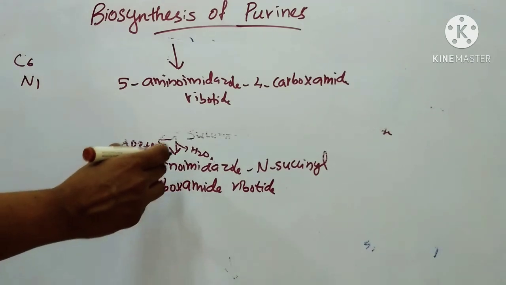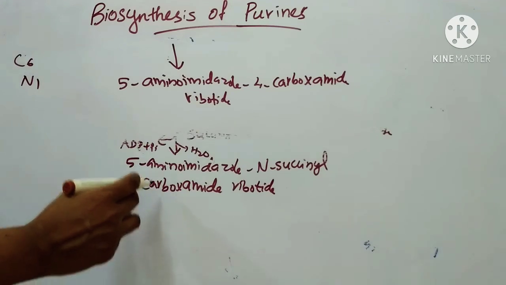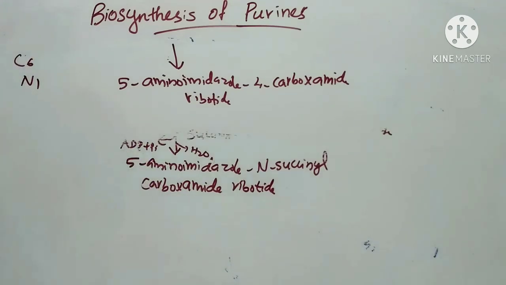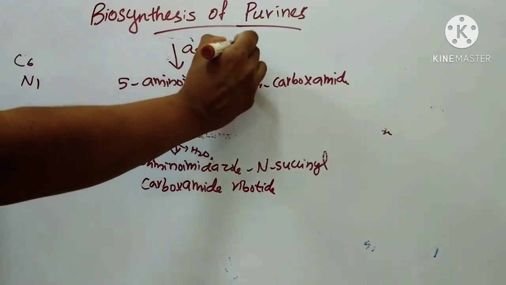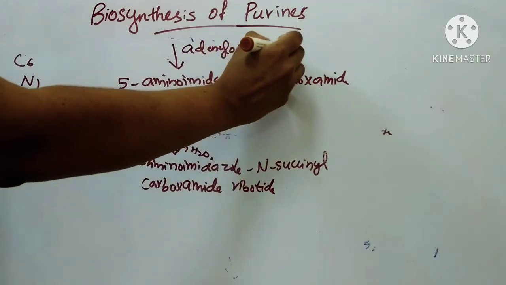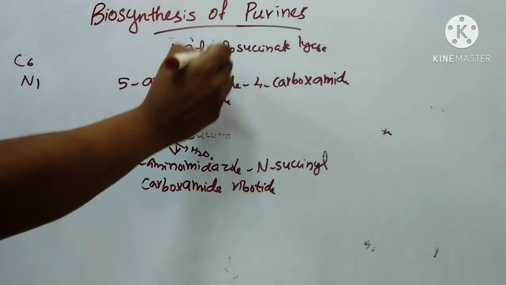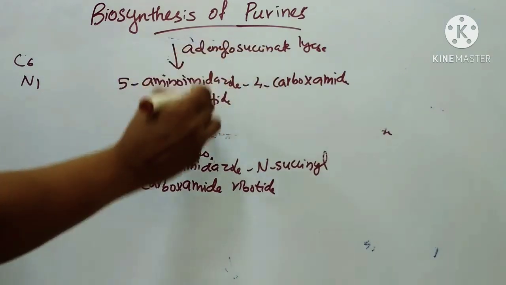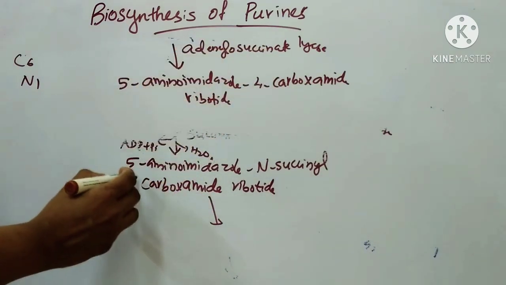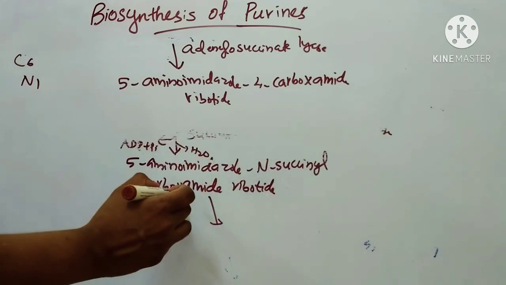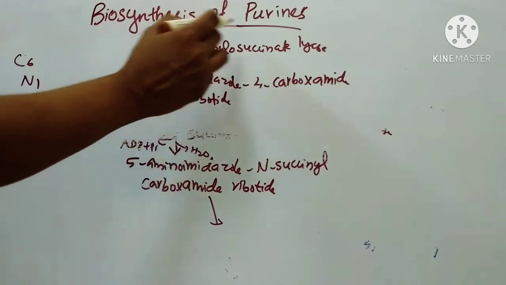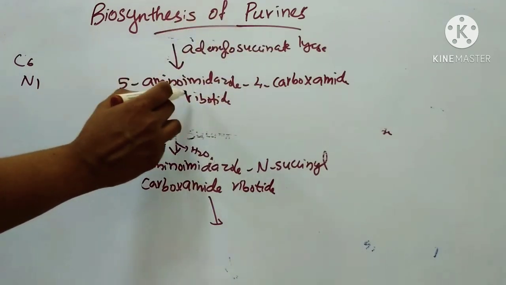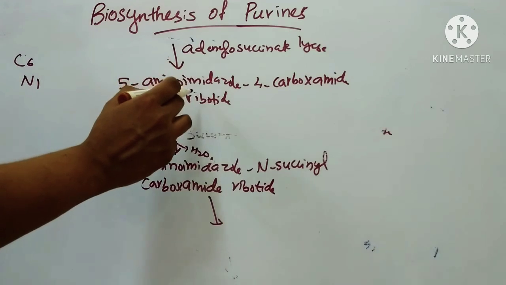The 5-aminoimidazole N-succinyl carboxamide ribotide undergoes cleavage by the cleaving enzyme adenylosuccinate lyase to form 5-aminoimidazole 4-carboxamide ribotide.